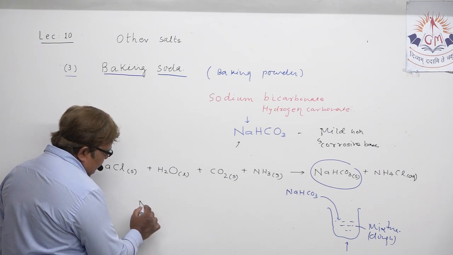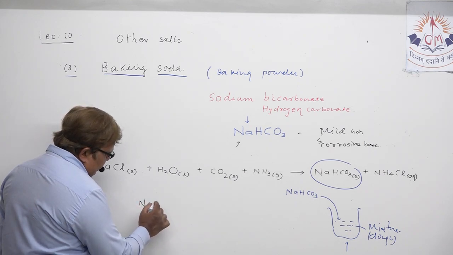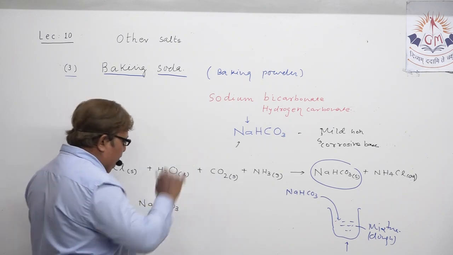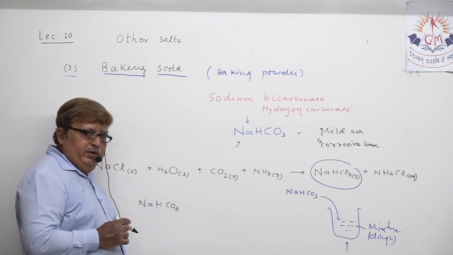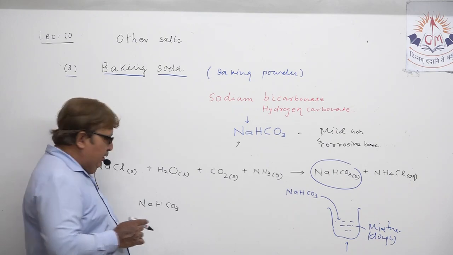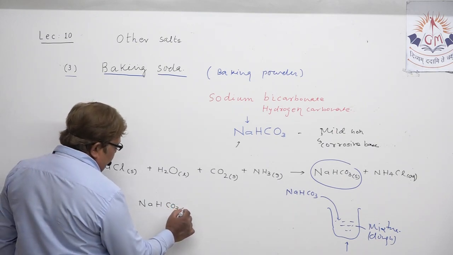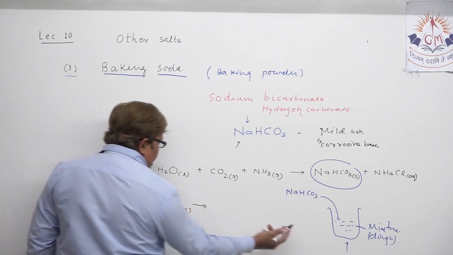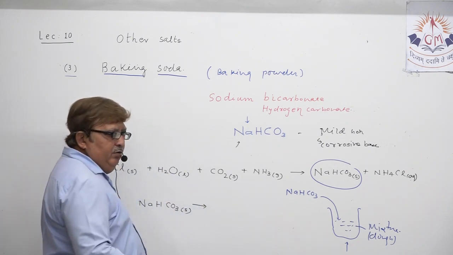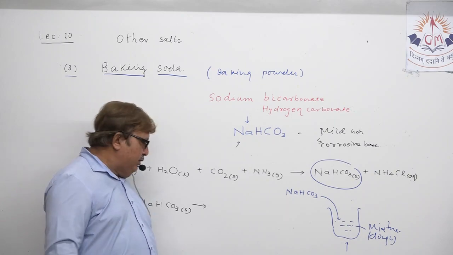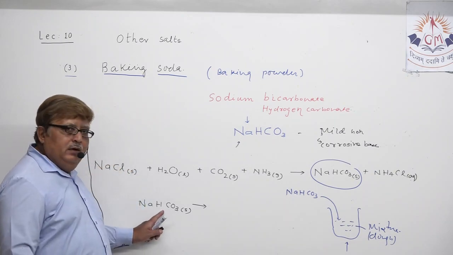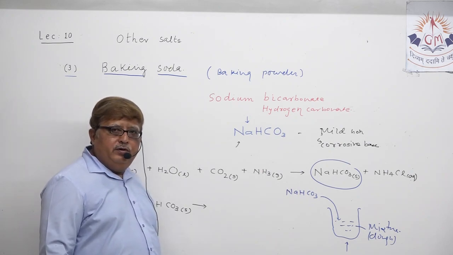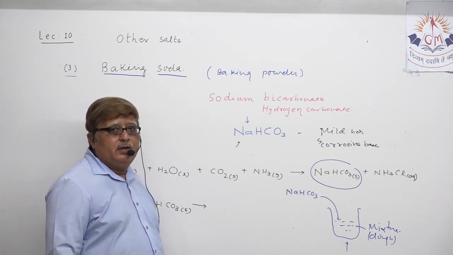Suppose I write the equation again, baking powder, which was actually added in preparing that dough mixture. Now when you try to cook that bread, dhokla, cake, whatever, at that time, decomposition of baking powder takes place.